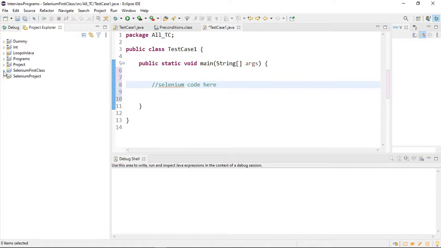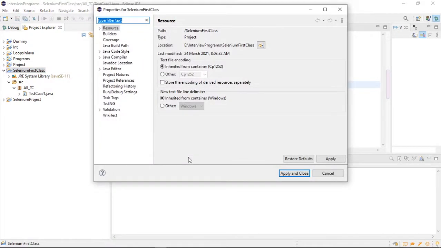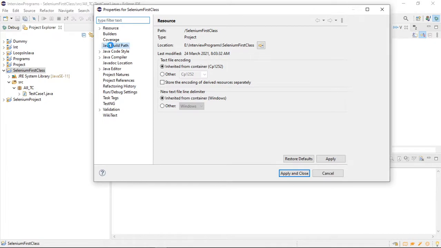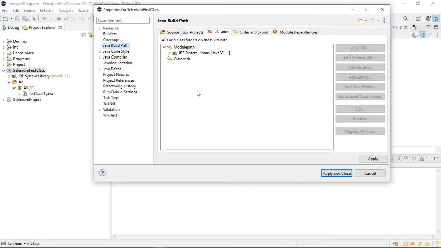We are working on this Selenium first class project. I want to provide the knowledge of Selenium to this project. How can we do that? Right-click, Properties. Once you come to Properties, go to Java Build Path. Here you will see so many sections, so just focus on this one.